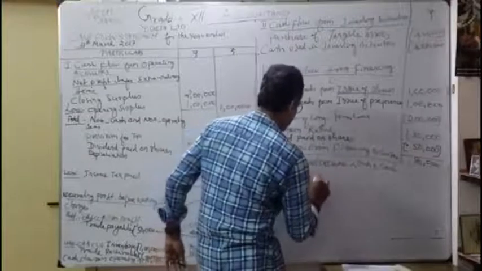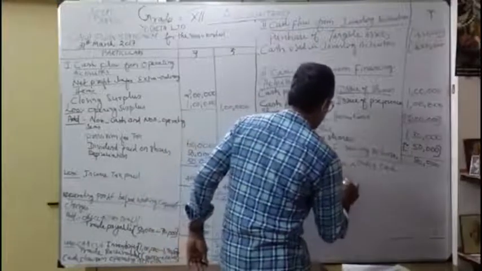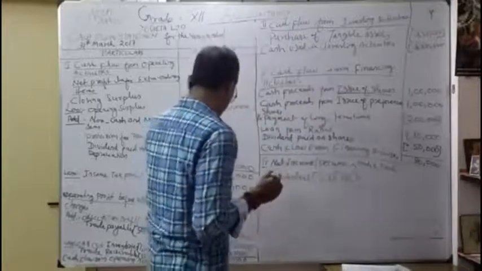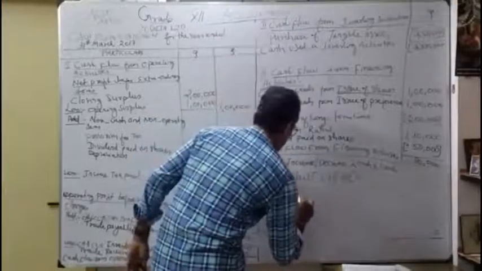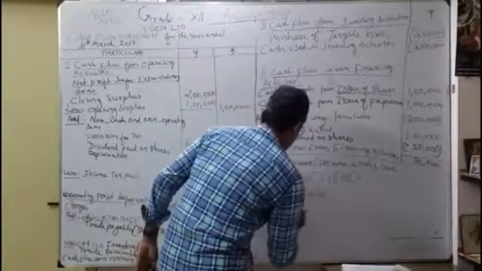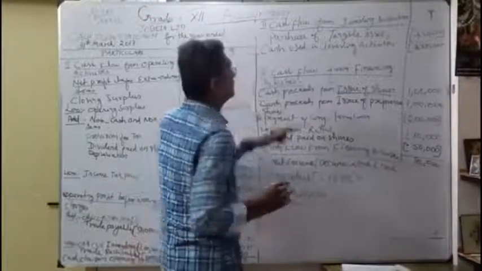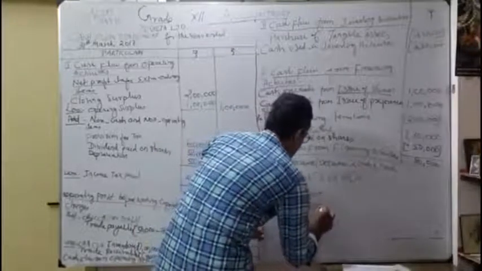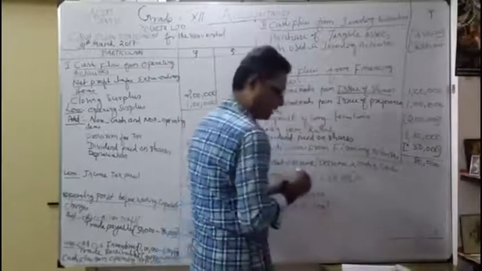How much? You know, 1 plus 2 plus 3 all added together. We will see what is our operating activity 1: 2 lakh 20,000. What is our investment activity 3 lakh 50,000. This is a negative figure.